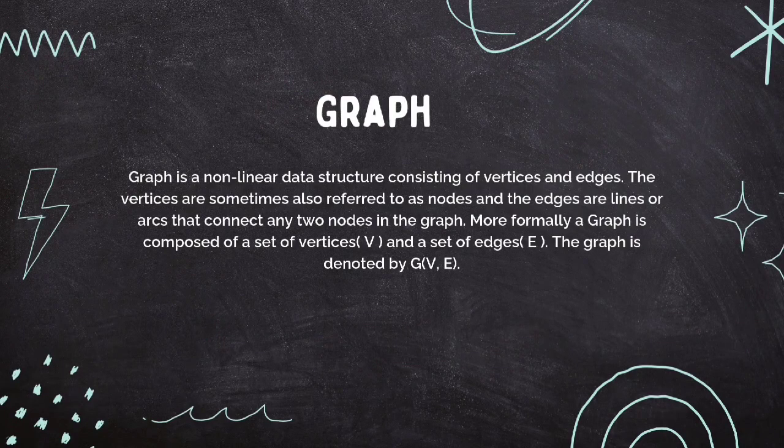First, let's see what is a graph. A graph is a nonlinear data structure consisting of vertices and edges. The vertices are sometimes also referred to as nodes, and the edges are lines or arcs that connect any two nodes in the graph. More formally, a graph is composed of a set of vertices and a set of edges. The graph is denoted by G(V, E).